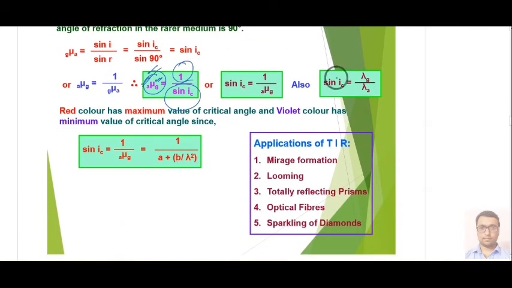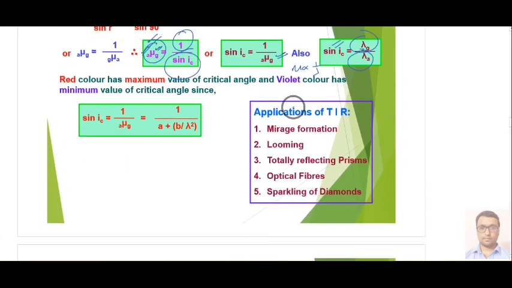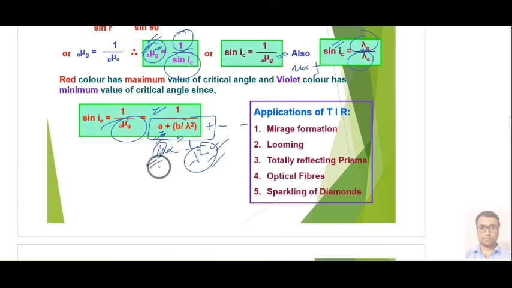You can determine your critical angle in terms of wavelength also, because refractive index and wavelength are related to each other: mu is inversely proportional to wavelength. One more formula we have is Cauchy's formula, which says that mu is inversely proportional to lambda square, or in actual form it is A plus B upon lambda square, and so on, where A and B are Cauchy's constants. So if lambda is more for a particular light, mu will be lesser.